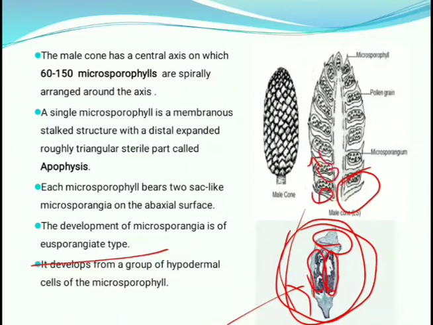There are many microsporangia in the microsporophyll structure, but they are not all developed together; they are developed one by one, and this is known as eusporangiate type. It is developed from a group of hypodermal cells of the microsporophyll.